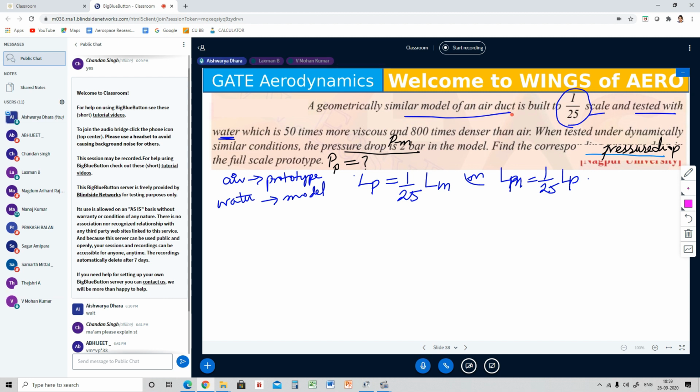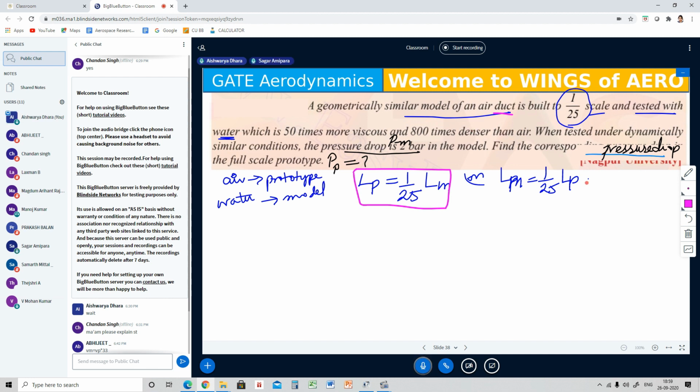Air duct is a prototype. Now it is built to 1/25 scale of what? 1/25 scale of your model. Please do understand the statement.